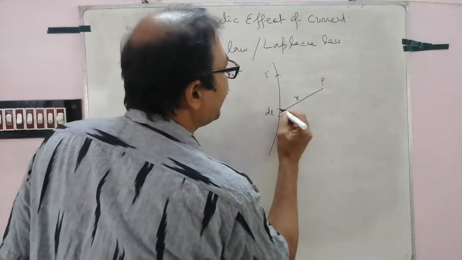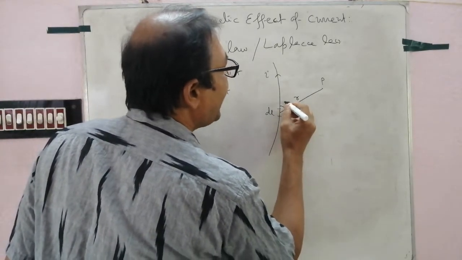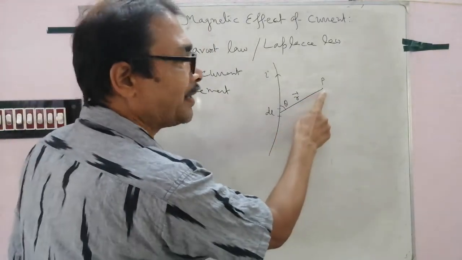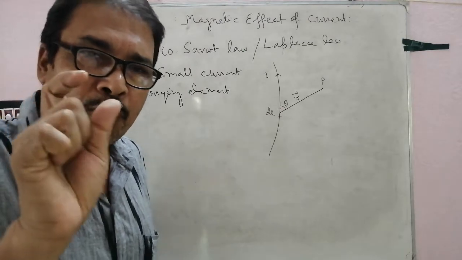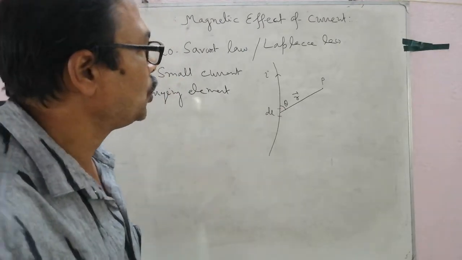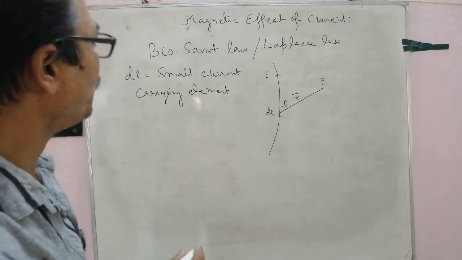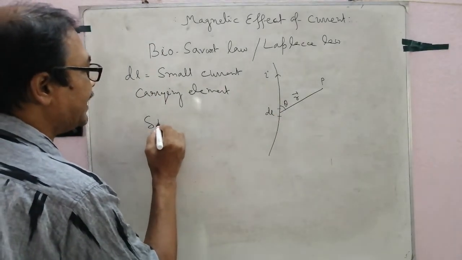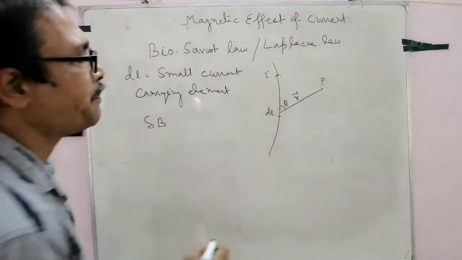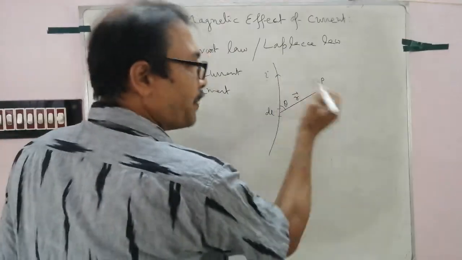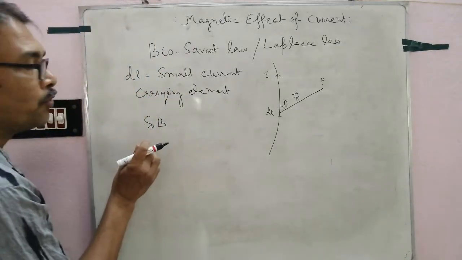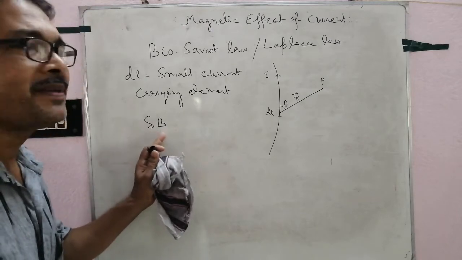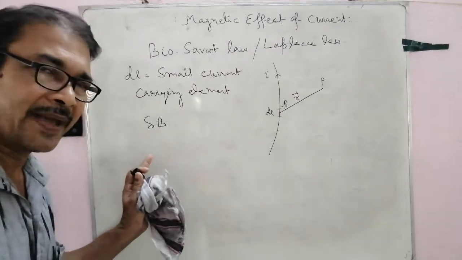The angle between the direction of the current and the radius vector r, where r is the distance of the observation point from the small element. So the field, according to Biot-Savart law, the field due to small current carrying element, delta B, the magnetic field induction, magnetic field delta B. Delta B is the magnetic induction or magnetic field vector.